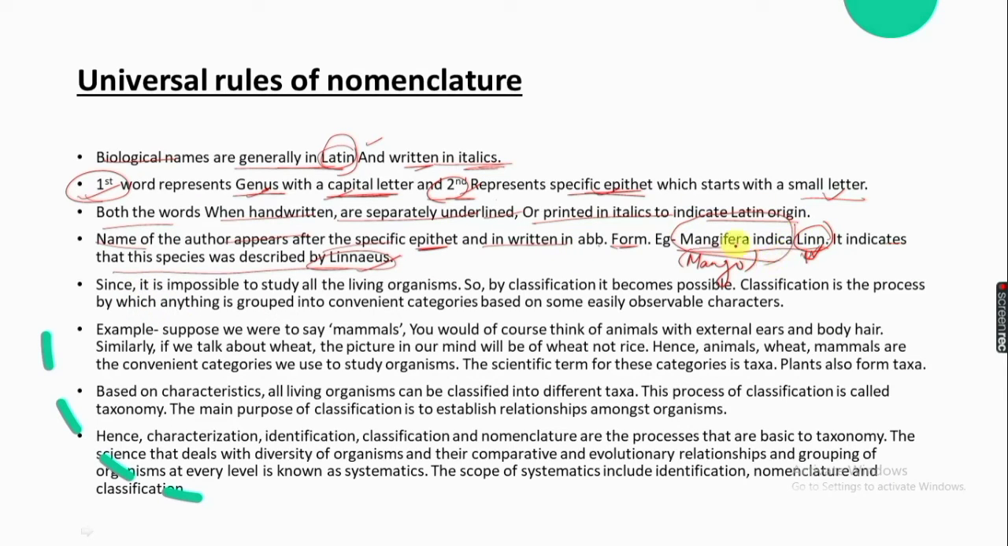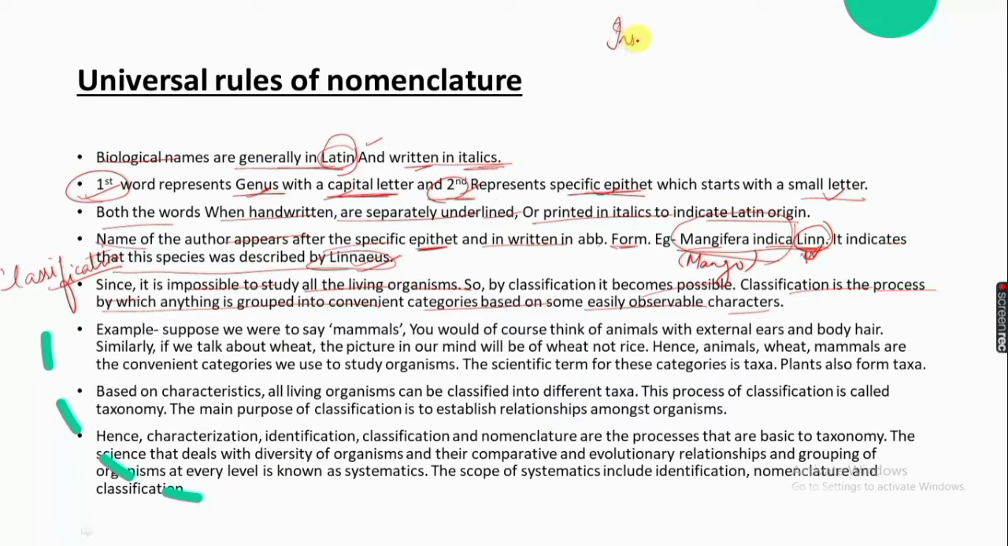Since it is impossible to study all organisms, classification makes it possible. Classification is the process by which anything is grouped into convenient categories based on some easily observable characters. This is the definition of classification. By classification we can, for example, classify insects as anything which has six legs.